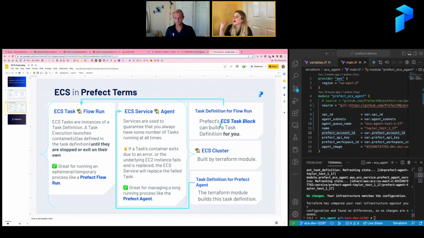And when it comes to a task definition for your flow runs, you can use Prefect's ECS Task Block and give us parameters, and in fact, we can define that task for you. So using the Terraform module and using Prefect's ECS Task Block, you can abstract away a lot of the heavy lifting that might be involved in getting something like this started.